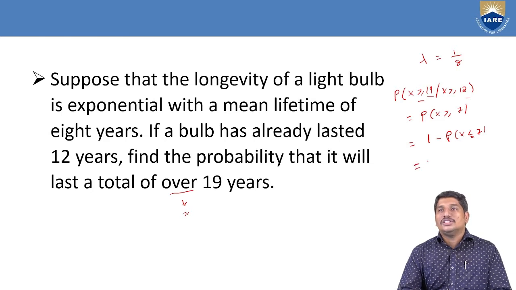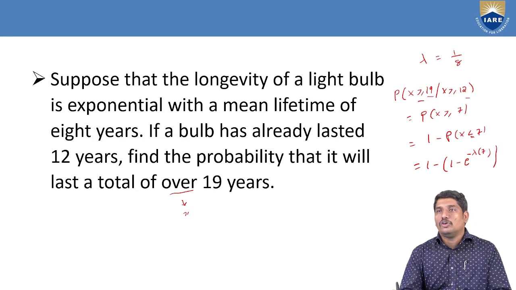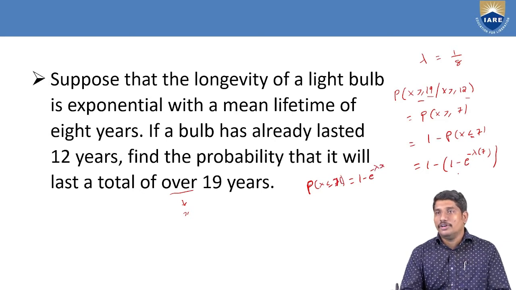So let us write the distribution formula, that is 1 minus e power minus lambda of 7, because we already learned that P of x less than or equal to 7 will be equal to the formula 1 minus e power minus lambda x. By using that formula, we have written this.